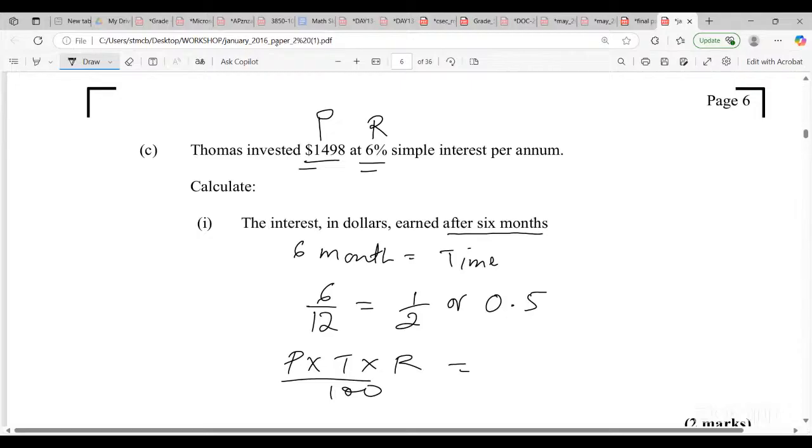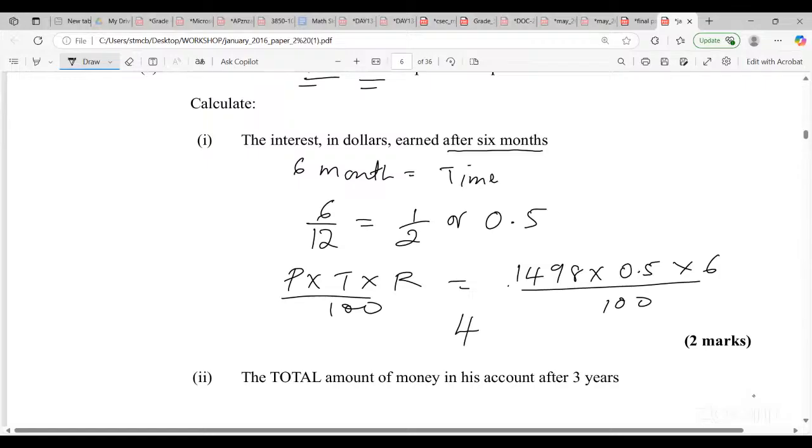So it would have been 1,498 times the 0.5, which is the time, and of course, our rate is 6 out of 100. So let us work that out now.